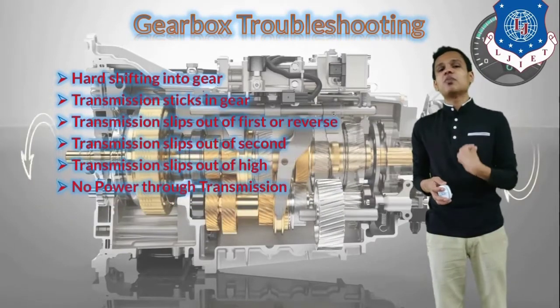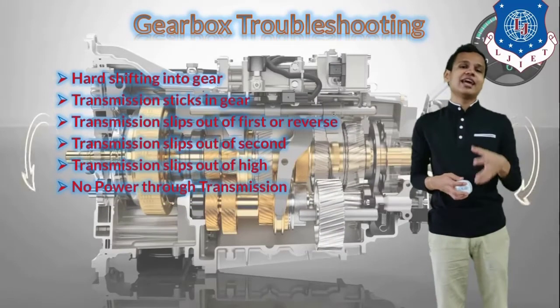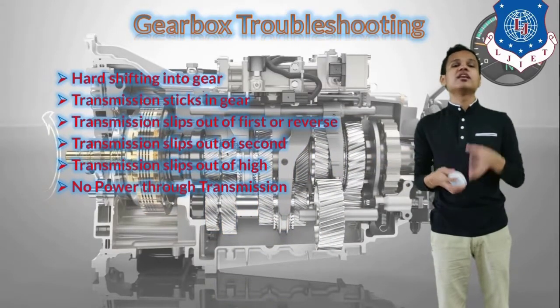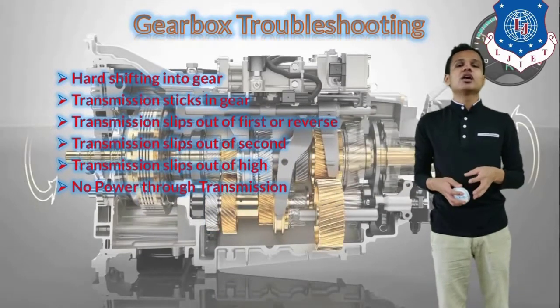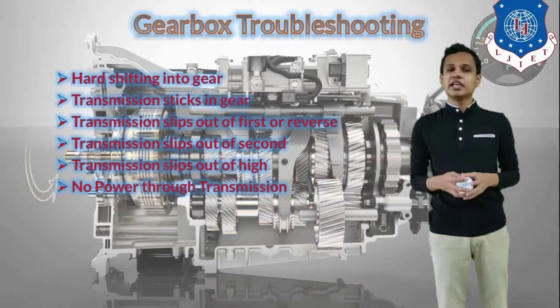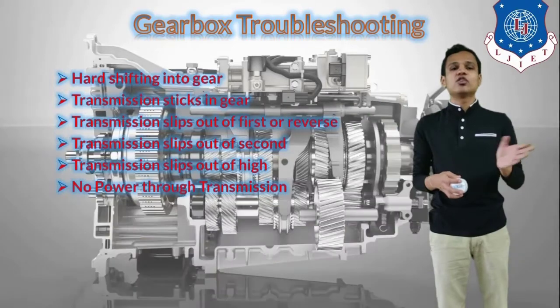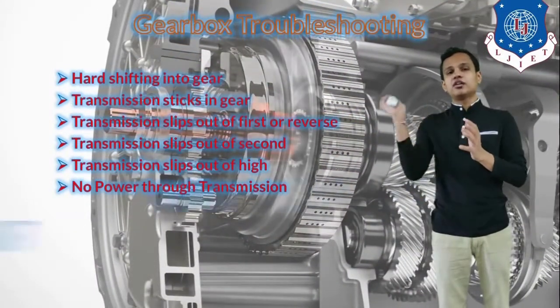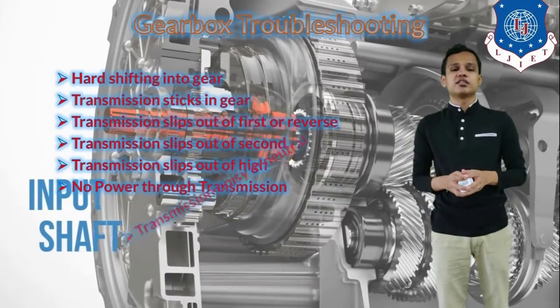If there is no power through the transmission, that can happen if there is no meshing between the gears, or if there is any problem in the synchronizing unit, or if the gear is not getting into position whenever we try to shift gears. That can mean no power is being transmitted from one gear to another and towards the vehicle wheels.